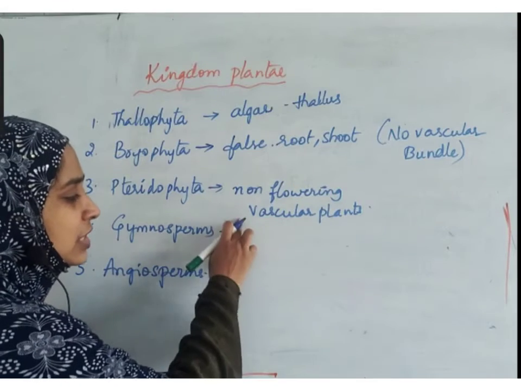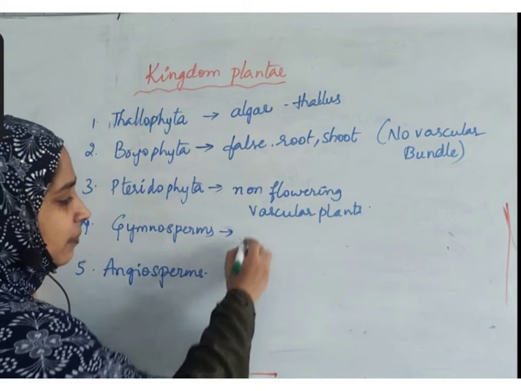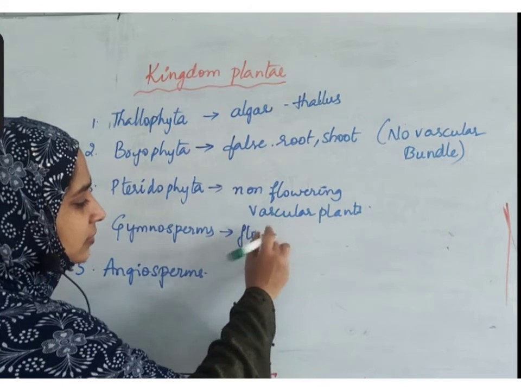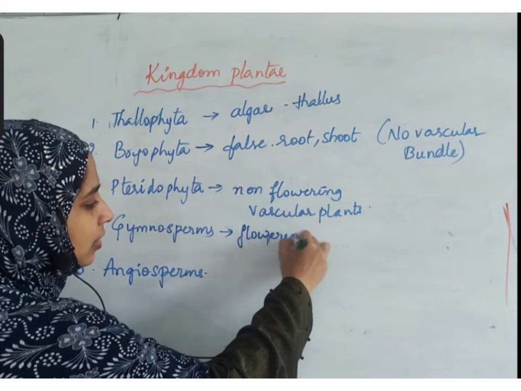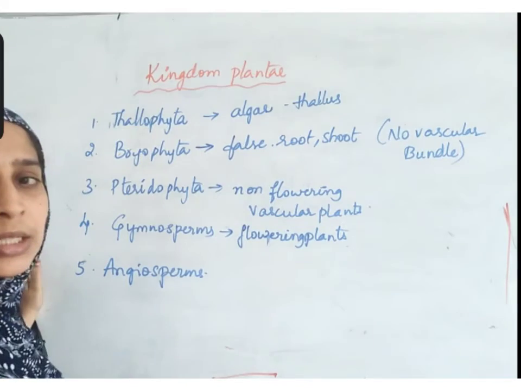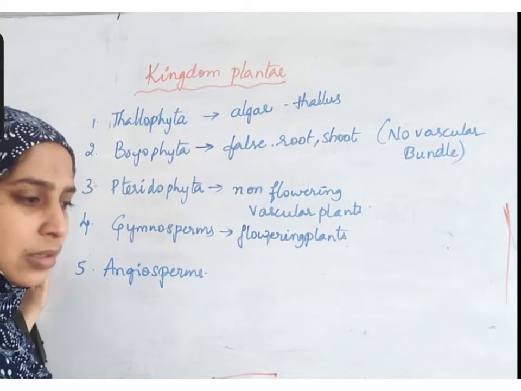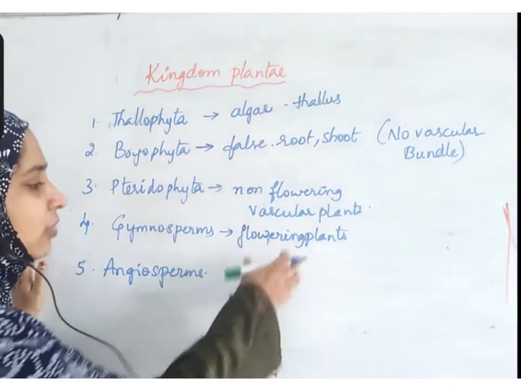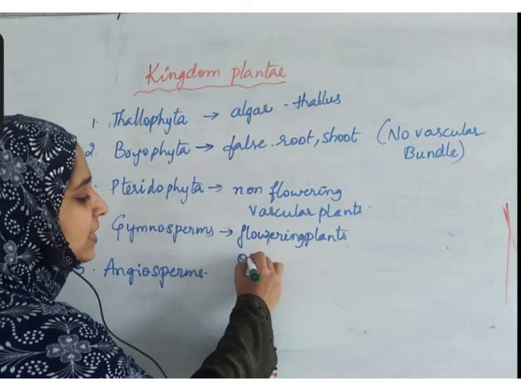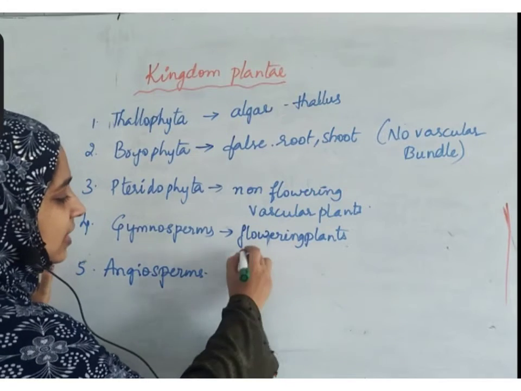Gymnosperms, these are the first flowering plants. These are flowering plants only, but they have open seeds, naked seeds.